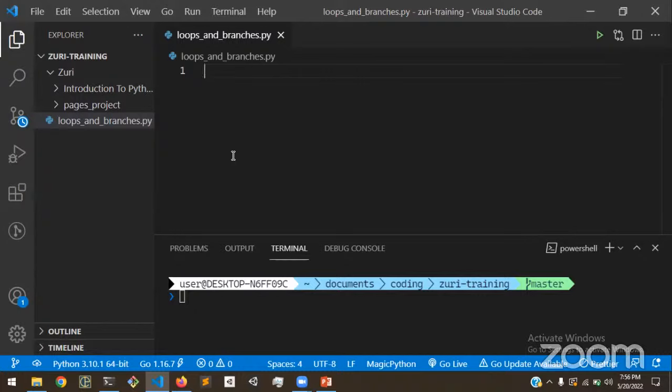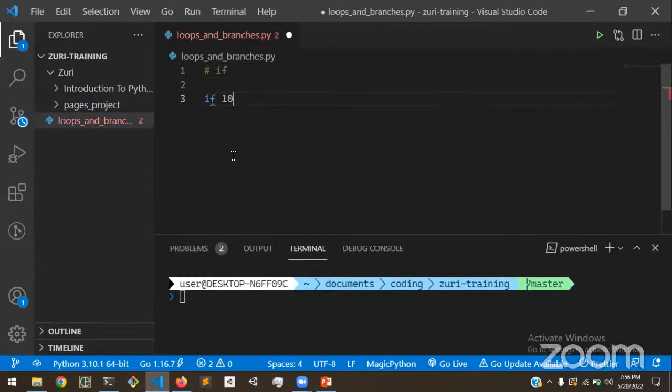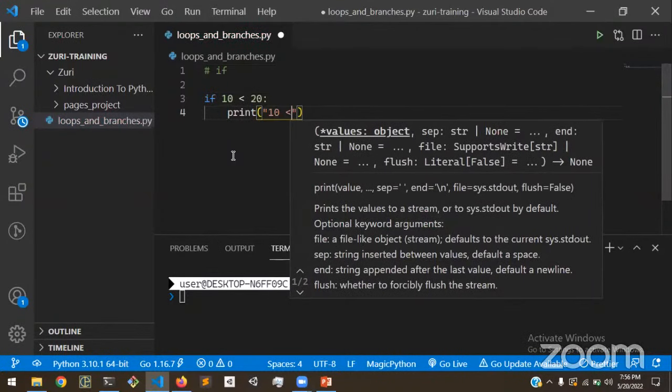Okay, so let's start from branches. We're going to make use of the if branch. If basically checks whether a condition is true. An example would be: if 10 is less than 20, print "10 is less than 20".